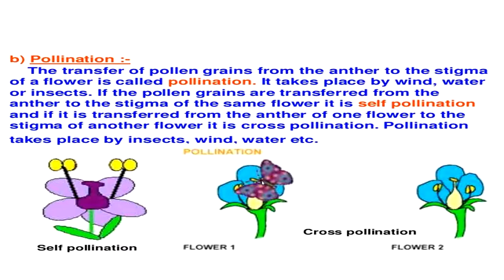Through the insect, cross-pollination takes place here. The pollen grain of one flower is transferred to another flower with the help of this insect, and this is known as cross-pollination.